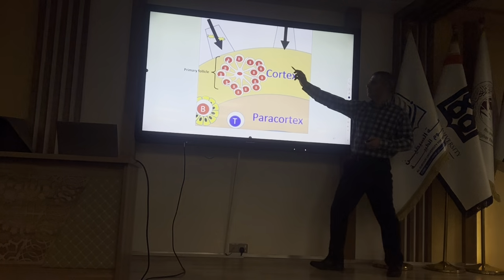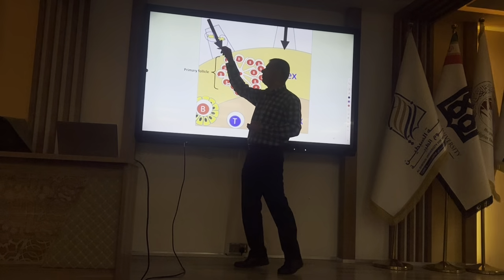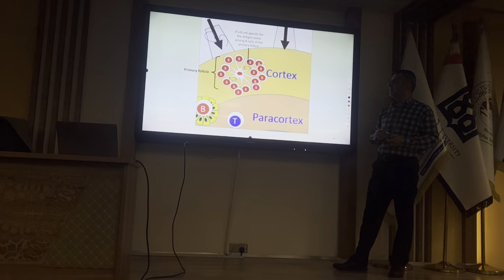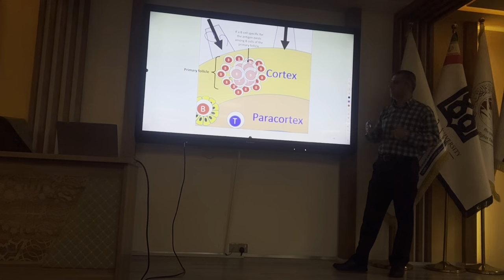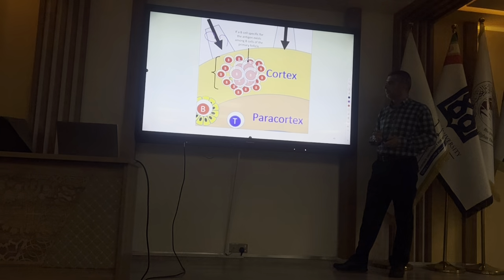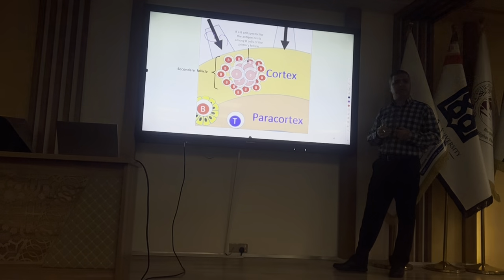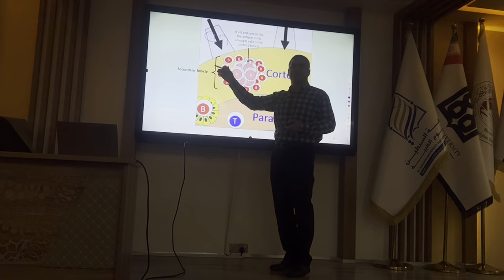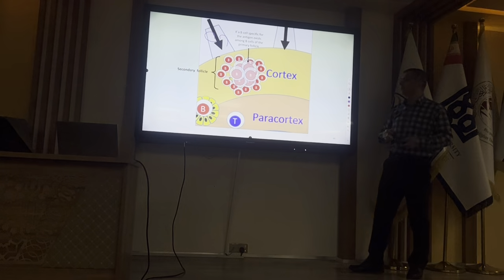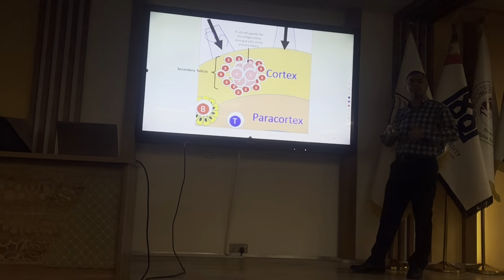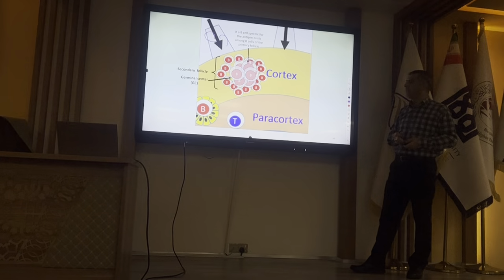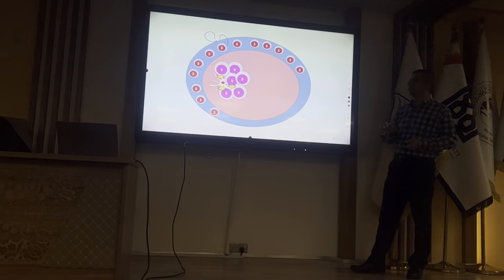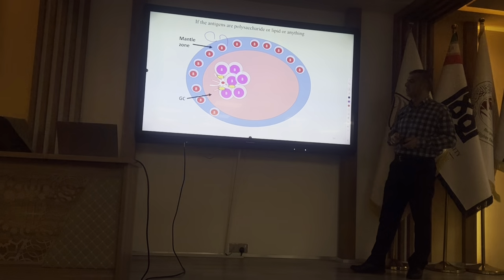Then antigen comes from lymphatic vessels, and the antigens bind to the B cells. We will have activation of B cells and proliferation, clonal expansion. After clonal expansion, the follicle is called a secondary follicle. Before activation it's called a primary follicle, and after activation it is called a secondary follicle. So in the secondary follicle, we have clonal expansion and germinal center formation.